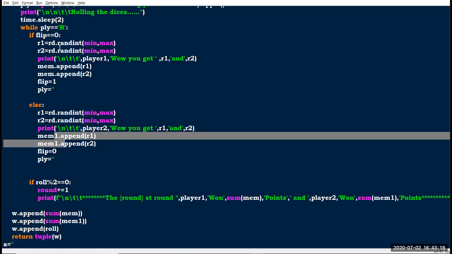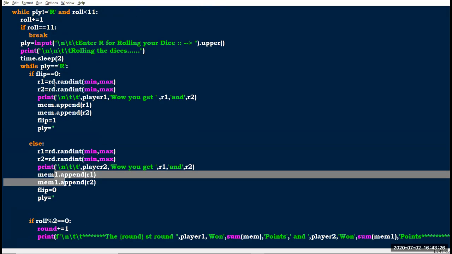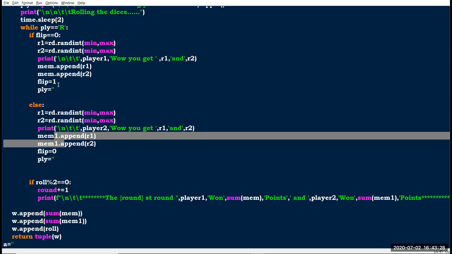Okay, so both the if and else statements run simultaneously. It automatically flips the chance to the other player. So now you can understand this concept, right?